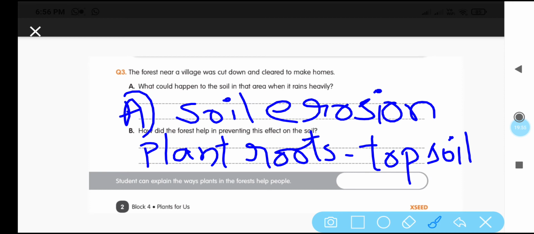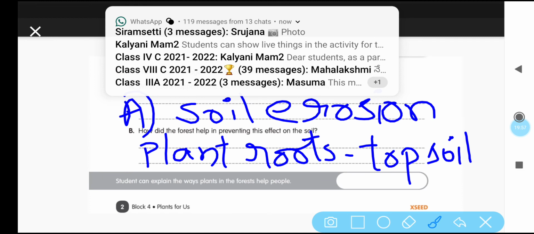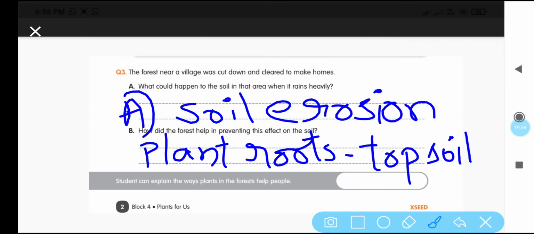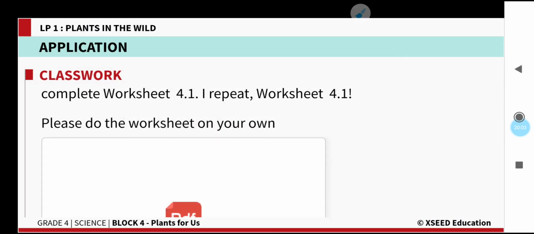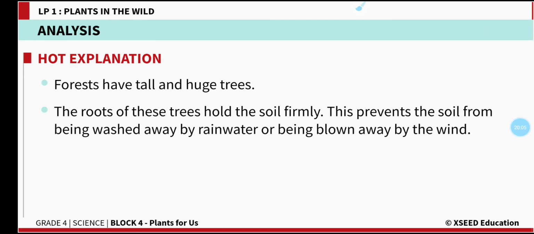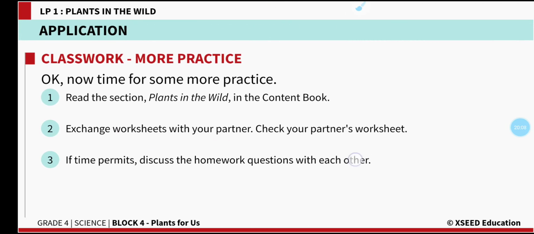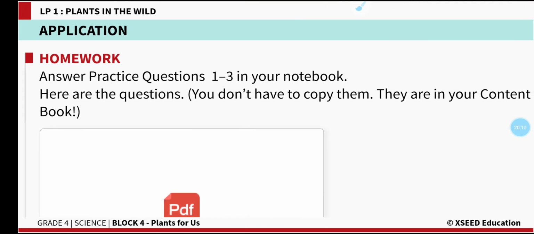Understood, children? So write these answers on your own. Write these answers clearly and send me the pics, children. So these are the questions of the workbook. Now we will see what practice questions are given in the content book, children.